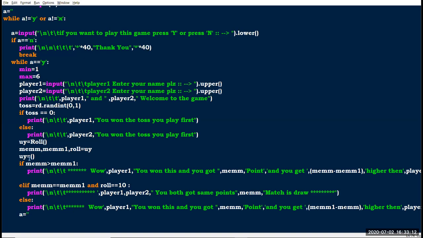I have declared ui equal to an empty tuple, because the first time the program runs, the tuple value is stored into ui. If I give yes one more time to play the game repeatedly, then the second time it gives an error, because ui already has some values.